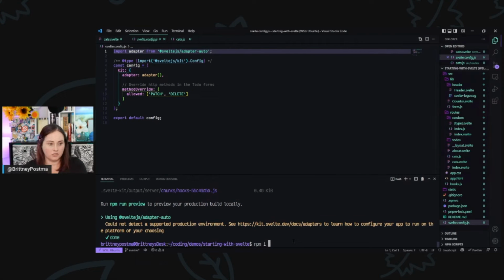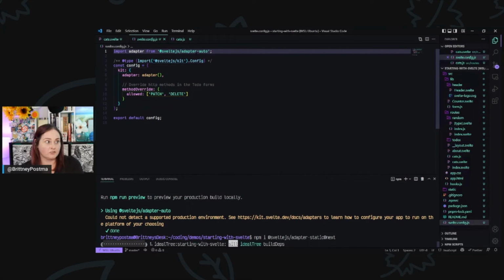I want to show the static adapter: @sveltejs/adapter-static@next. And that will install the next version. Since we're still in beta, it installs the next version, and then you have to add that there. This is going to give us that static pre-rendered site. And I'm going to run that build command again.